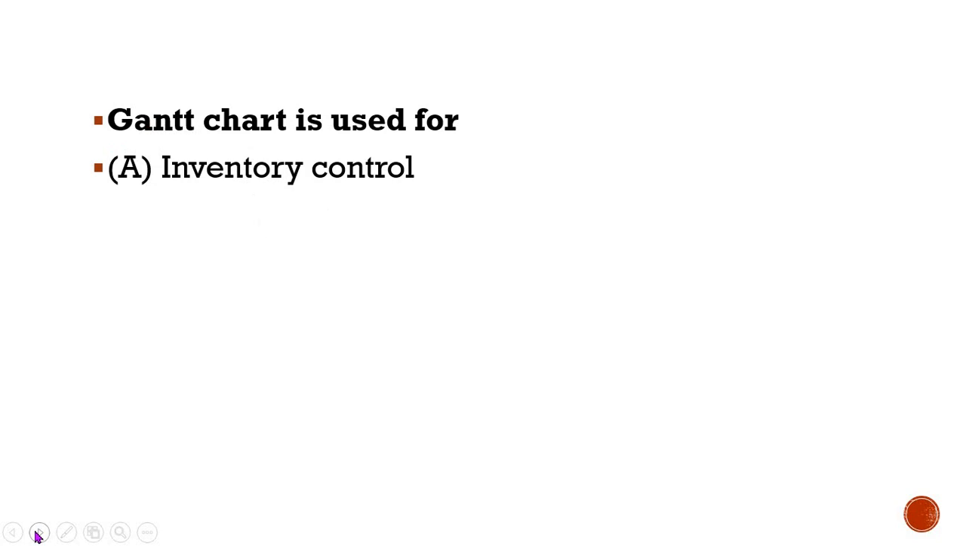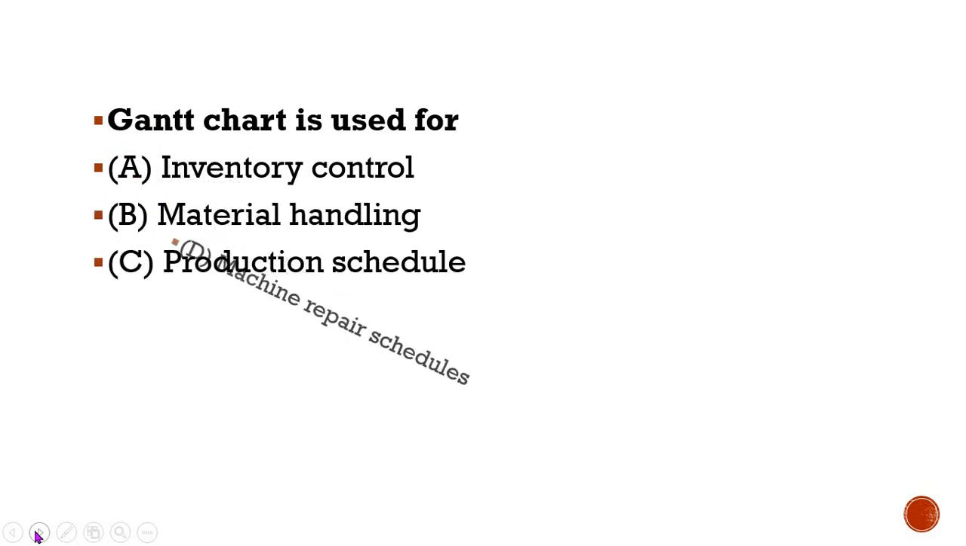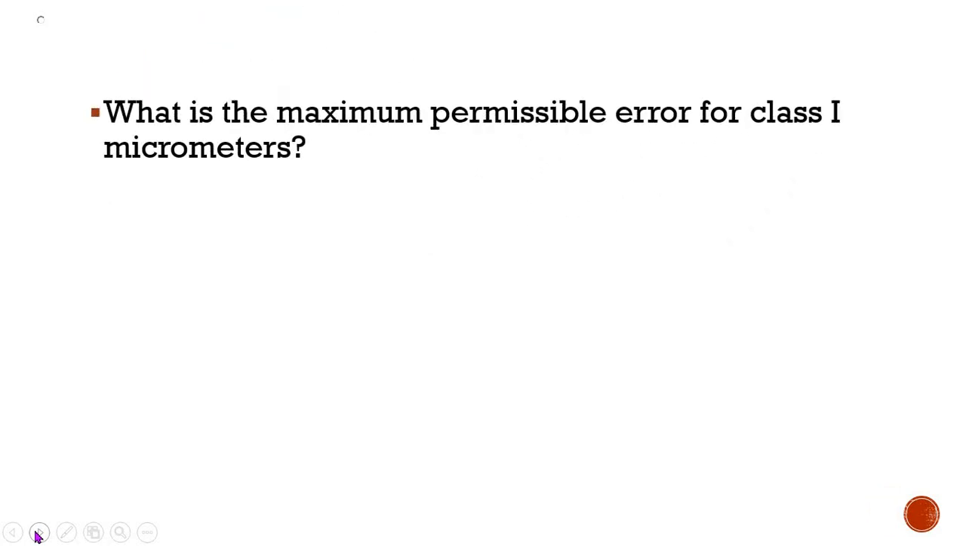Now the next question says the Gantt chart is used for A, inventory control, B, material handling, C, the production schedule, and D, machine repair schedules. And the correct option is C, production schedule. Now the next question says, what is the maximum permissible error for class 1 micrometers?